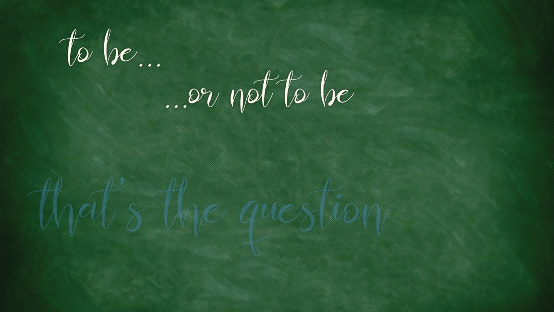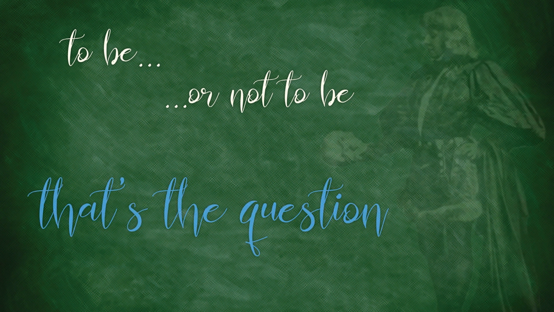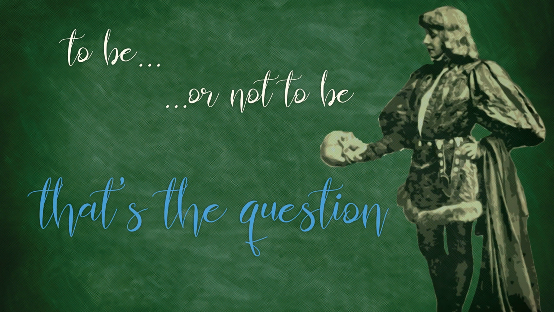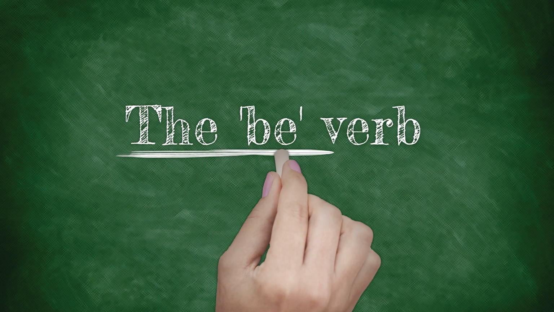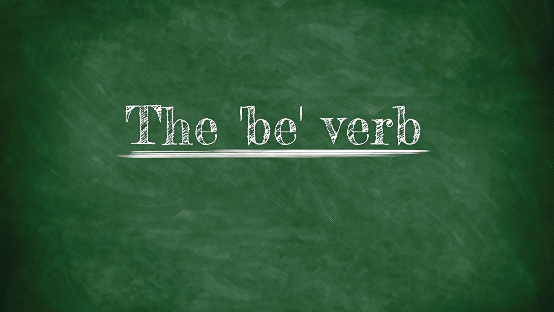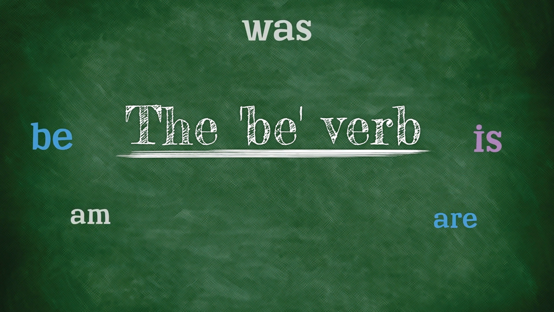To be or not to be? That's the question. That's from Hamlet. And the most common verb in the English language. The thing about the be verb is that there are actually 7 variations. Be, am, is, are, was, were, and been.